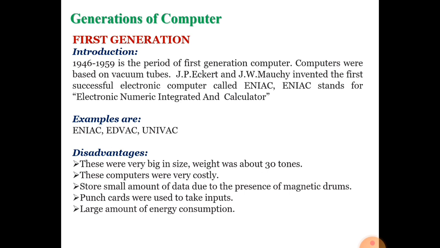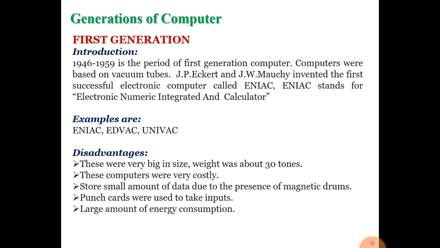Why big size? We can say its size is 20 by 40 square feet. Up to 20 by 40 square feet was the size of the first generation computer, and the weight is 30 ton.